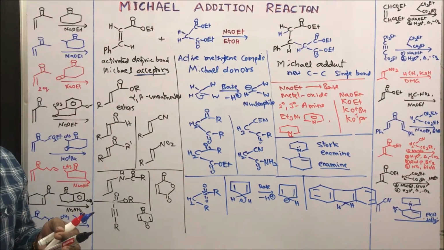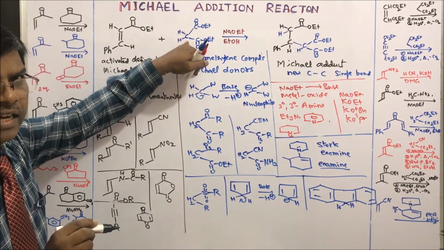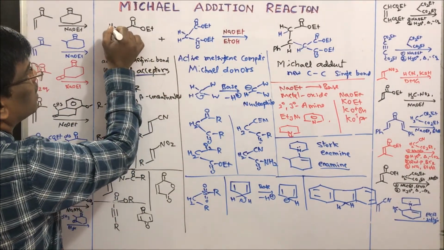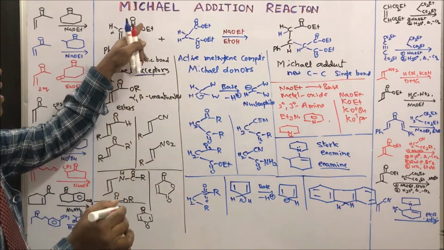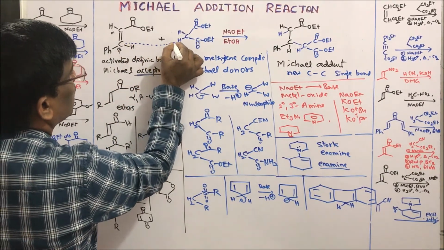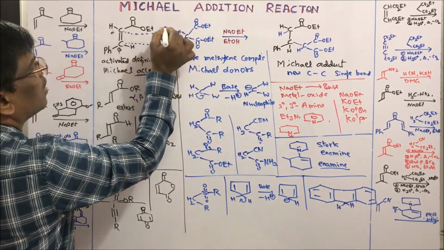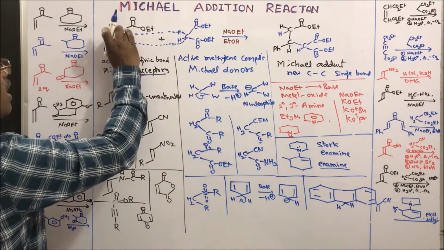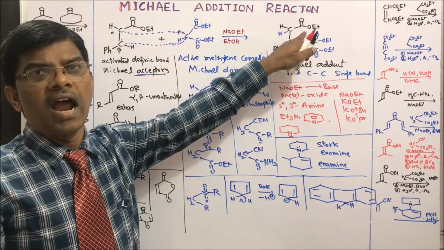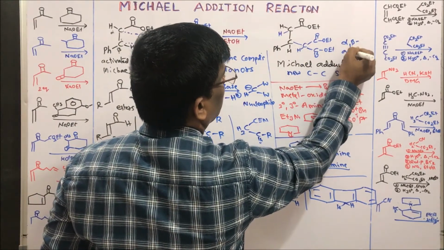Dear students, the trick of this reaction is simply to take the activated methylene containing compound carbon and add it to this beta carbon. This is alpha and beta to the carbonyl compound. So make the bond between this carbon to give a C-C bond, and this hydrogen makes the bond with this alpha carbon, and remove this double bond to give the alpha beta addition product.